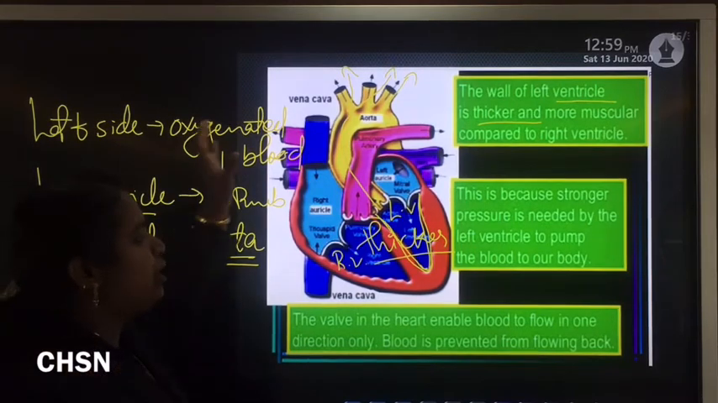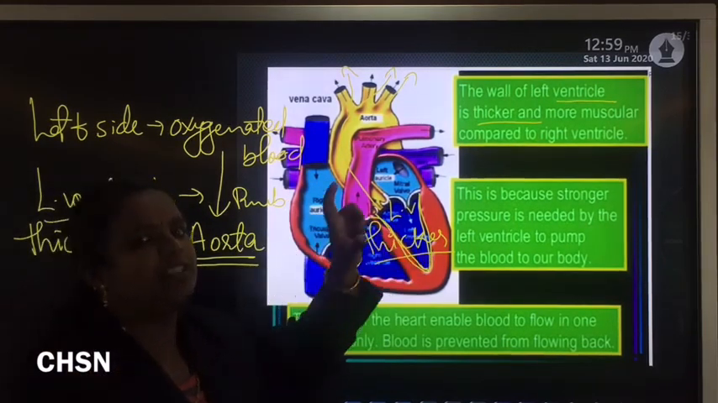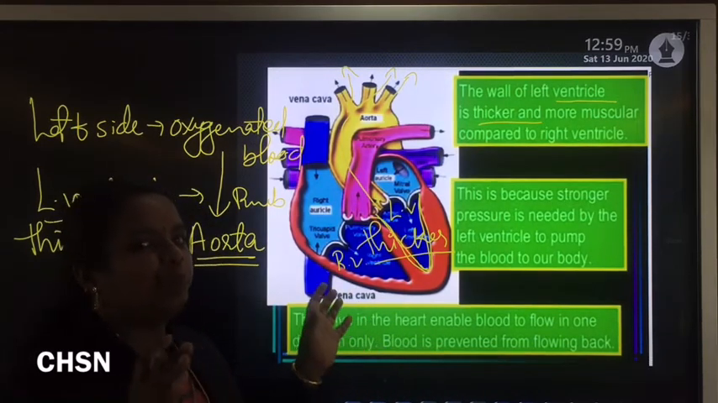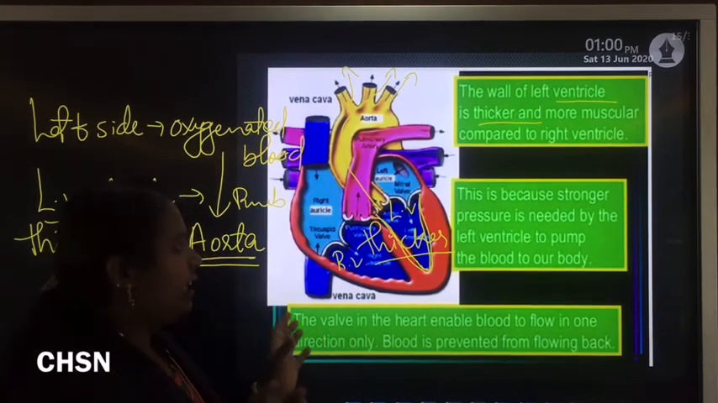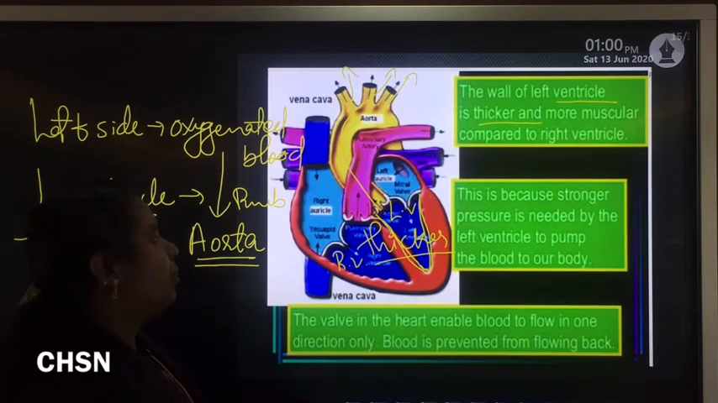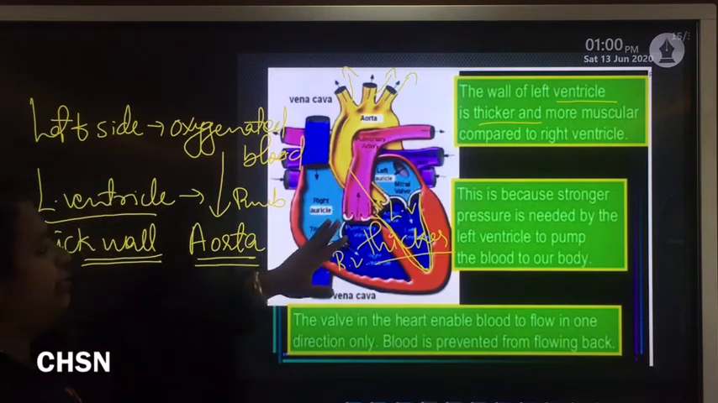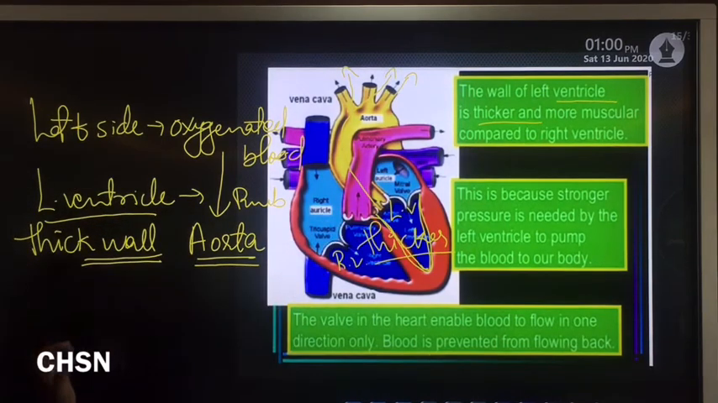But more pressure is needed by the left side because it contains oxygenated blood, and it has to pump that blood with more pressure compared with the right side. That is why the left ventricle has a thicker wall compared with the right side.